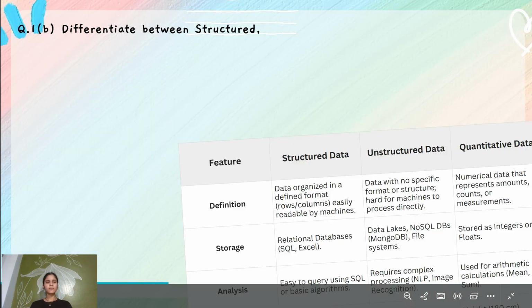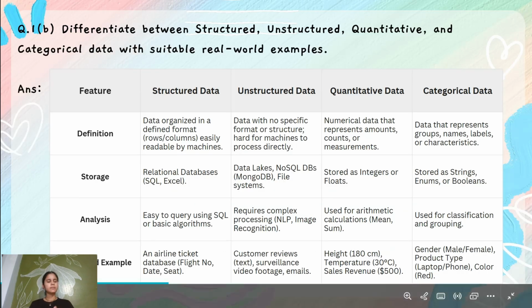Now the question number 1, B part. Differentiate between structured, unstructured, quantitative, and categorical data with suitable real-world examples. Structured data is data organized in a defined format like rows and columns, easily readable by machines. It's stored in relational database models like SQL and Excel, and is easy to query using SQL or basic algorithms. We can extract and access this data. The real world example is an airline tickets database like flight number, date, seats, etc.